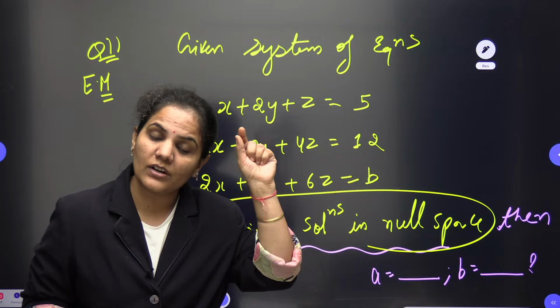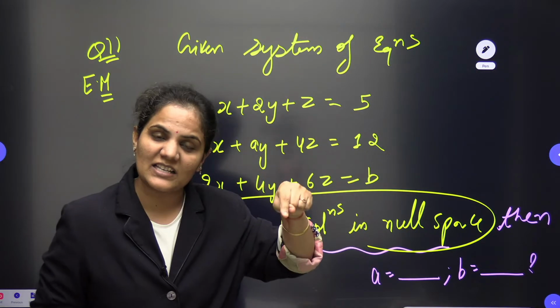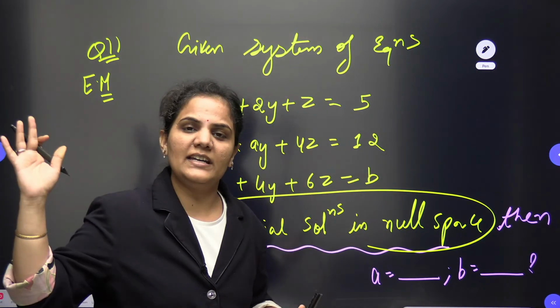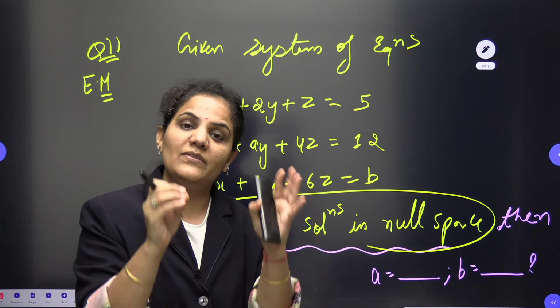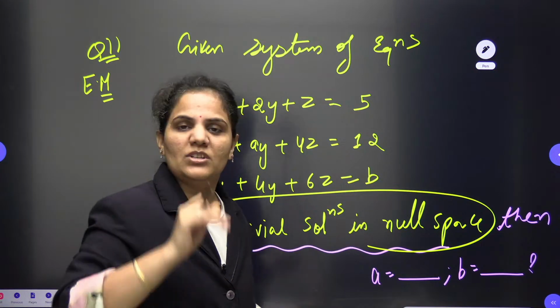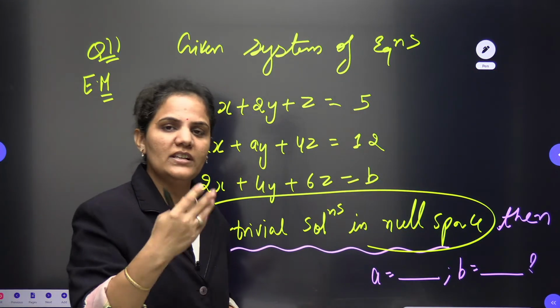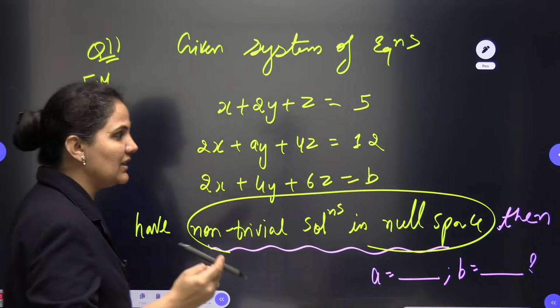When you are saying the rank of the given matrix A and AB is less than 3, it means all the minors of 3 cross 3, all the determinants of 3 cross 3, will become 0. This is directly the hint to solve this question. Within 2 lines you can solve this question by this method. I can give you guarantee.